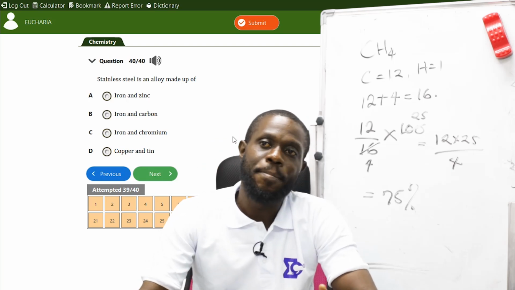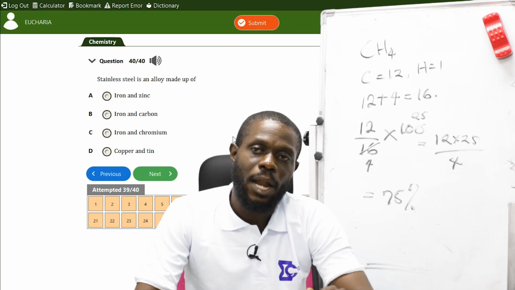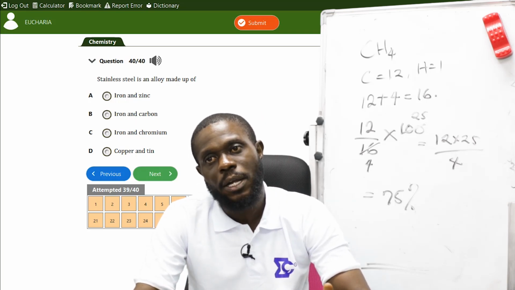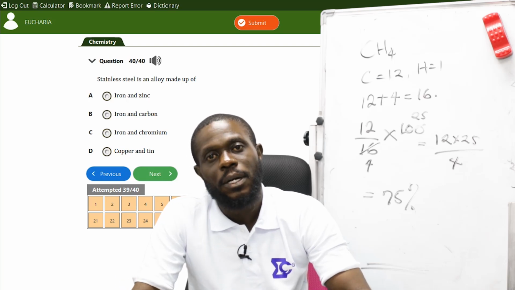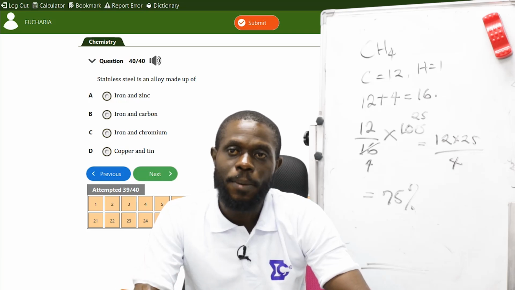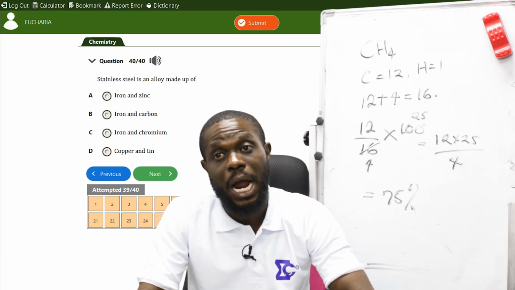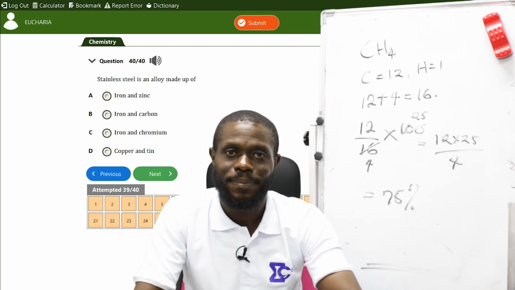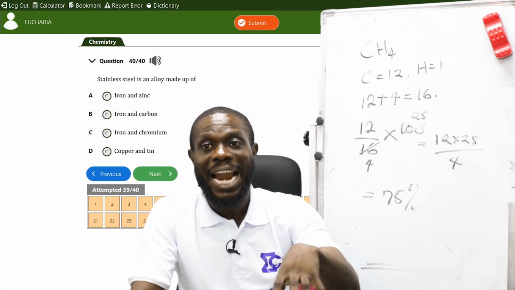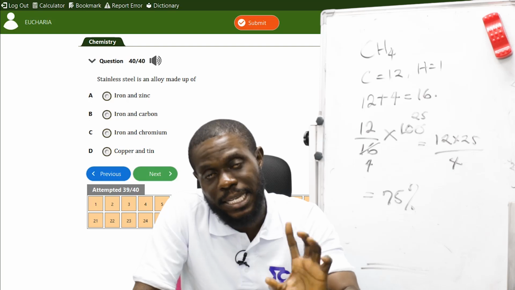Some people will tell you that an alloy is a metal that consists of other metal. No. It's not a must that an alloy will be made of metal and metal. Iron, chromium, and carbon give you steel, while iron and chromium give you stainless steel. They're two different things. Iron, carbon, and chromium give you steel. Are you seeing the difference? While iron and chromium alone give you stainless steel.